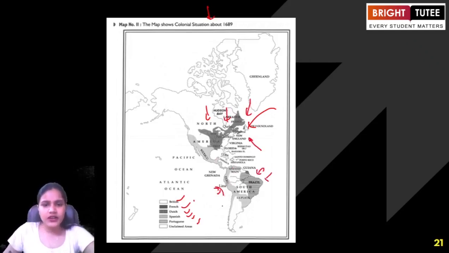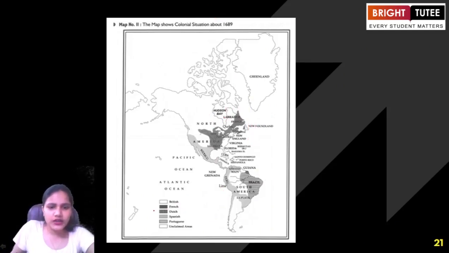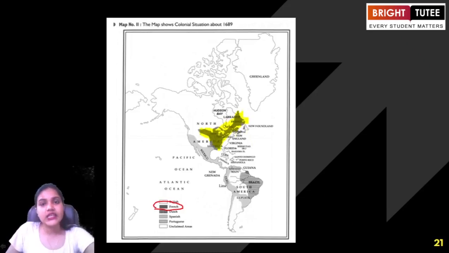Okay. So let's take one example. Let me highlight it in order to make you understand. Here, focusing on the French colonies, try to see what the regions under the French colonies were. If you look at this highlighted region of North America, this was the region under the control of the French people. It means that the natives who were living here were under the control of the French, who had occupied or established this region as their colony.